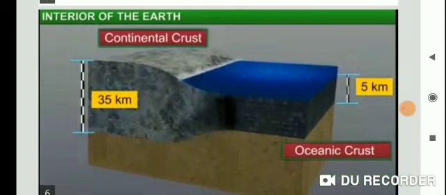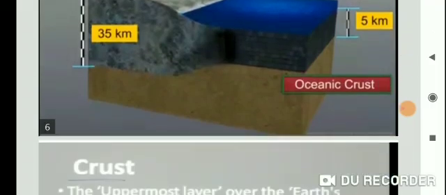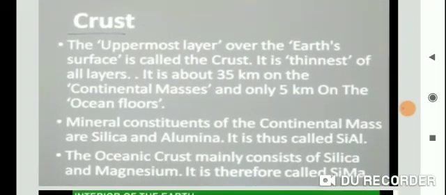Now see the diagram, the interior of the earth. The continental crust is 35 kilometer and the oceanic crust is 5 kilometer. This topic I already discussed, but let me repeat it. The uppermost layer over the earth's surface is called the crust.